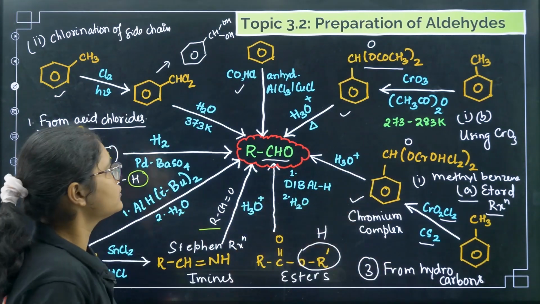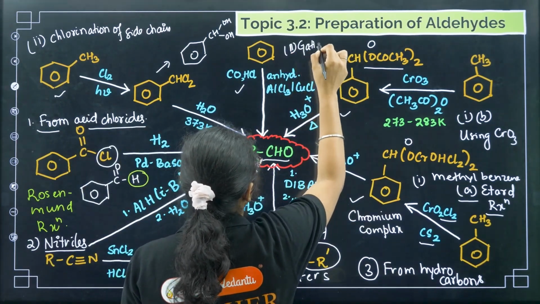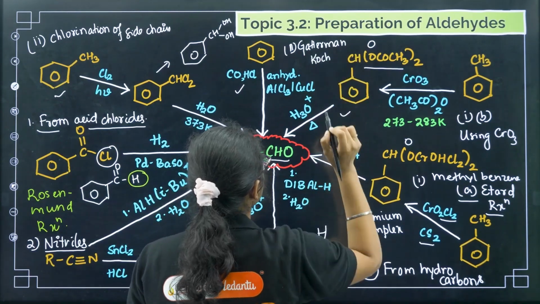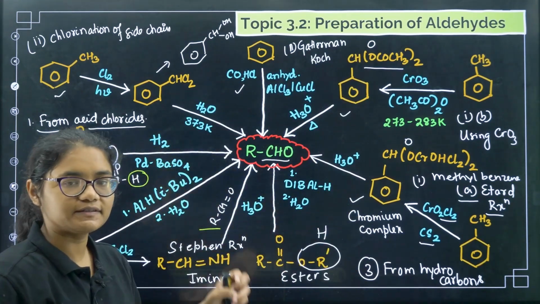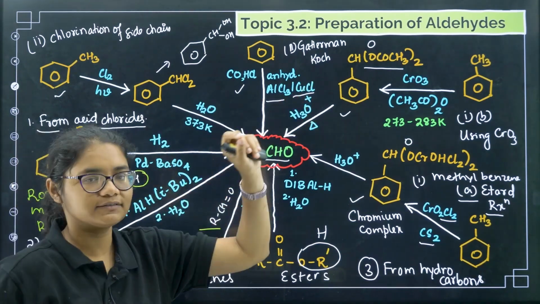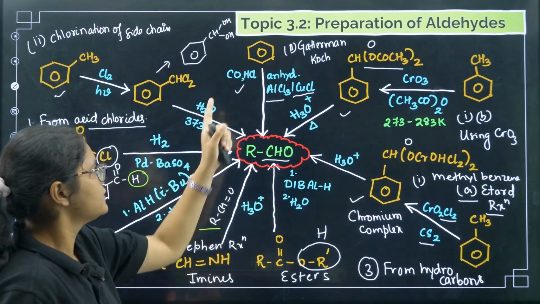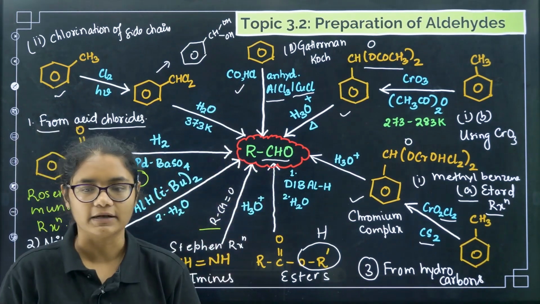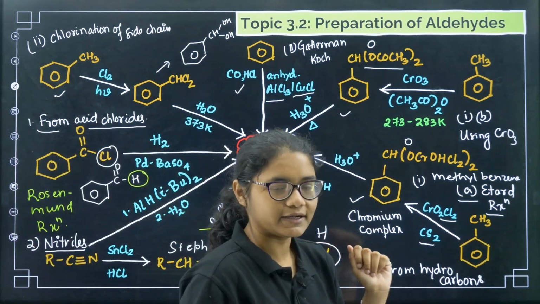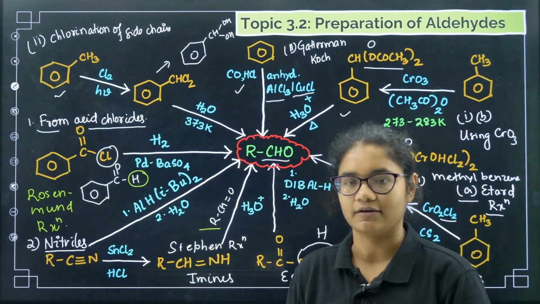Now coming to the third one, the name reaction, the Gattermann-Koch reaction. Here you take benzene, then treat it with CO and HCl in presence of anhydrous AlCl3 or anhydrous CuCl. This will give you RCHO. Clear? I know a lot of reactions are there, a little confusing, but do not worry, we'll practice it again, draw it again and revise all of them.